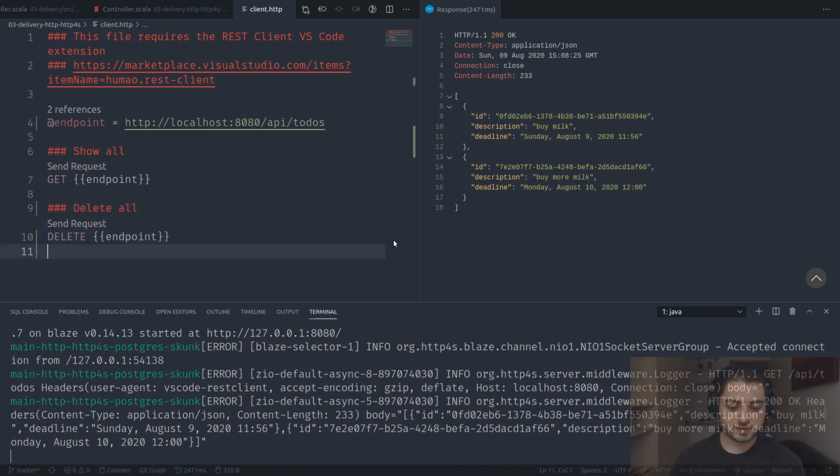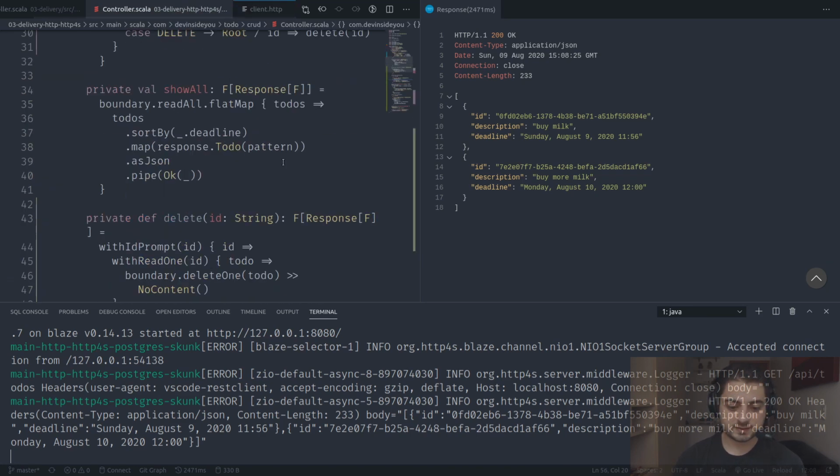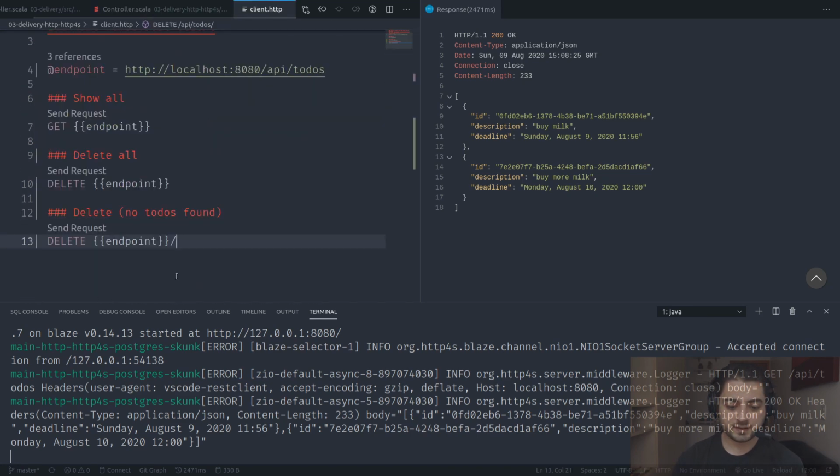Let me copy this. Let me paste it over here. Right, so this is one of those things where a proper test would be more useful, but this way is proper fun. Okay, so this is going to be delete with no to-dos found. So we're just going to say, okay, remember it's /ID, right? So it's /ID.